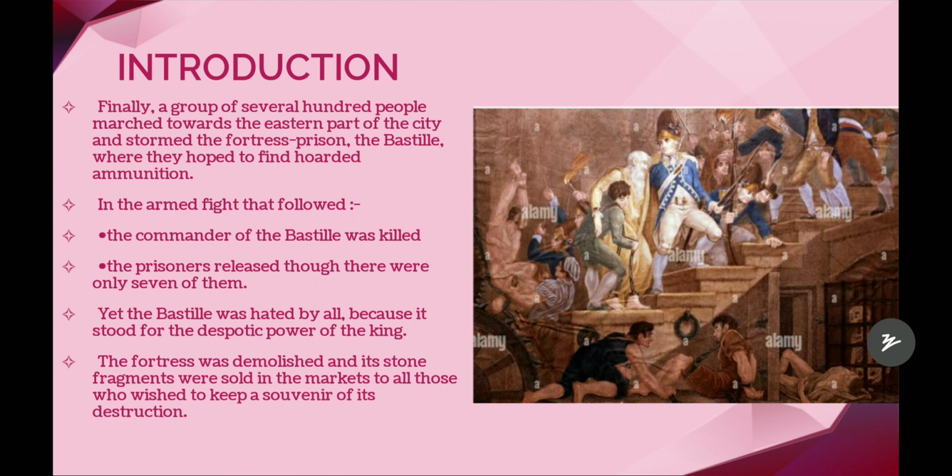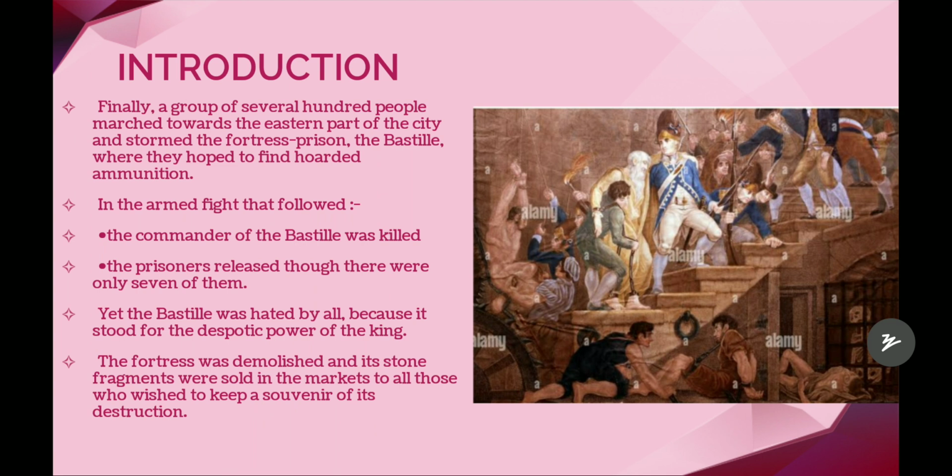What is a fortress prison? It's the Bastille. Bastille means a big jail or prison. They hoped to find hoarded ammunition there. For the hoarded ammunition, all the 700 people stormed the fortress prison, the Bastille. In the armed fight that followed, the commander of the Bastille was killed and the prisoners were released, though they were only 7 of them.